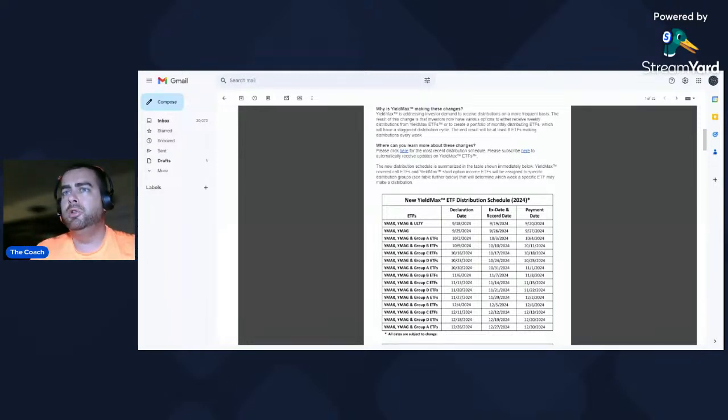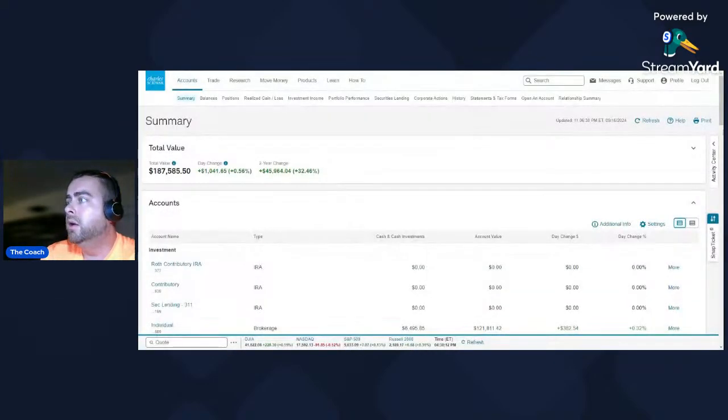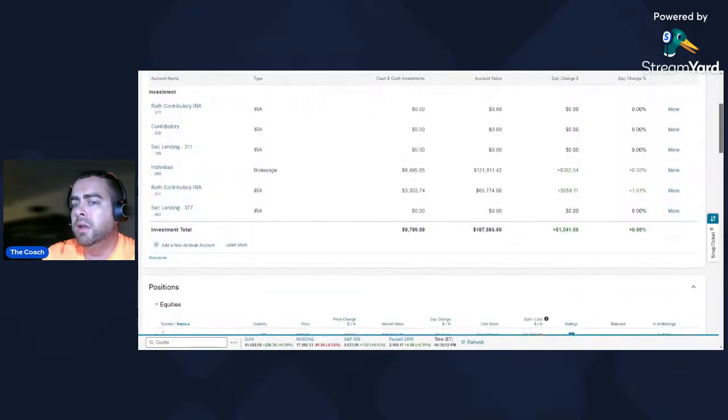Now what I'll do, let me go into the Schwab portfolio here, and let's try to see if they have fixed this for weekly. Okay, so the account gained about $1,000 today. Let's share Schwab over here because I'm so transparent. I'm such a transparent coach. Okay, so we've got 2 accounts here. We've got some dividends I haven't allocated to anything yet.